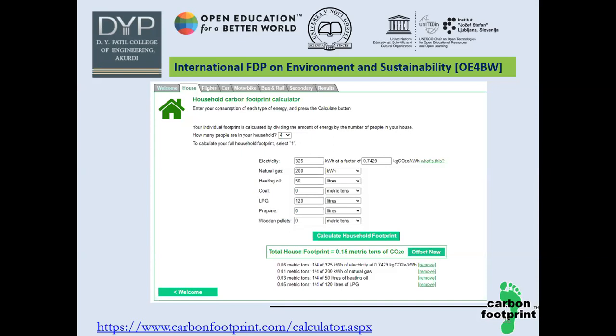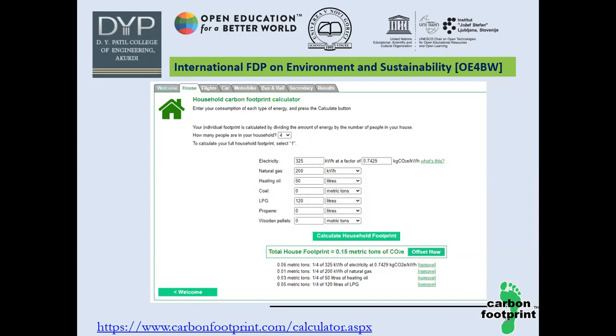Based on the number of people living in a home, we can calculate. For this particular study, I have used 4 people living in a home. How much electricity I have consumed, let's say I have given an input of 325 kilowatt hours. Natural gas, heating oil, coal: we are not using any coal, so I kept this as zero. LPG, how much is required. And I tried to calculate my household footprint.